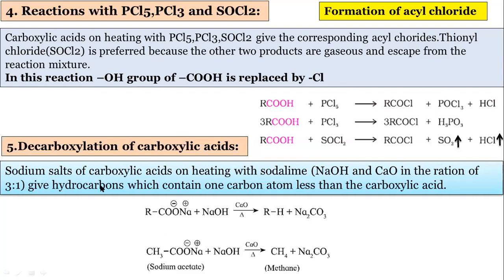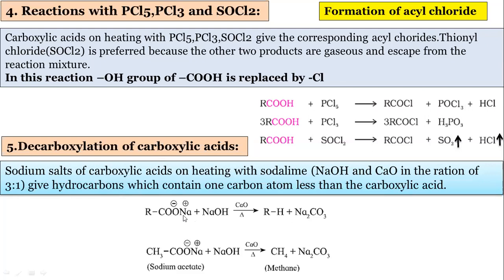So the last reaction is, I think, the decarboxylation of carboxylic acid. The word decarboxylation means we have to remove the CO2 molecule. In 11th standard also we learned about decarboxylation. Decarboxylation means we have to remove minus CO2. And for the removal of minus CO2, there is a specific reagent, soda lime. Soda lime is a mixture of NaOH and CaO. The proportion is 3:1.